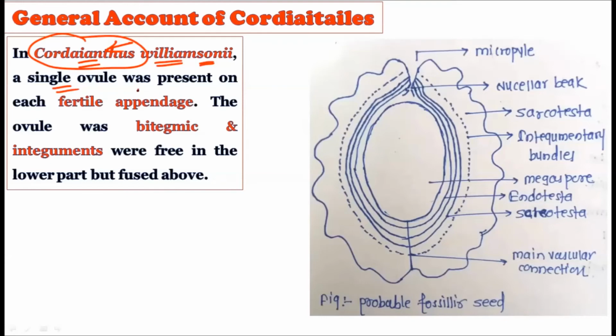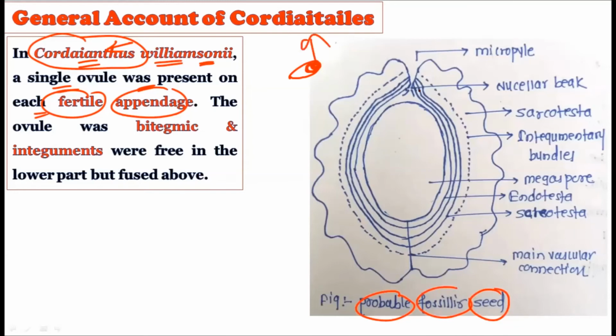A single ovule was present in each fertile appendage. Whatever the megasporophylls are there, at the apex they show the presence of one ovule, and the probable fossil seed for these Cordaitales members is drawn here. From this seed you will have some idea about the ovule, and which type of ovule is possessed by these fertile branches.